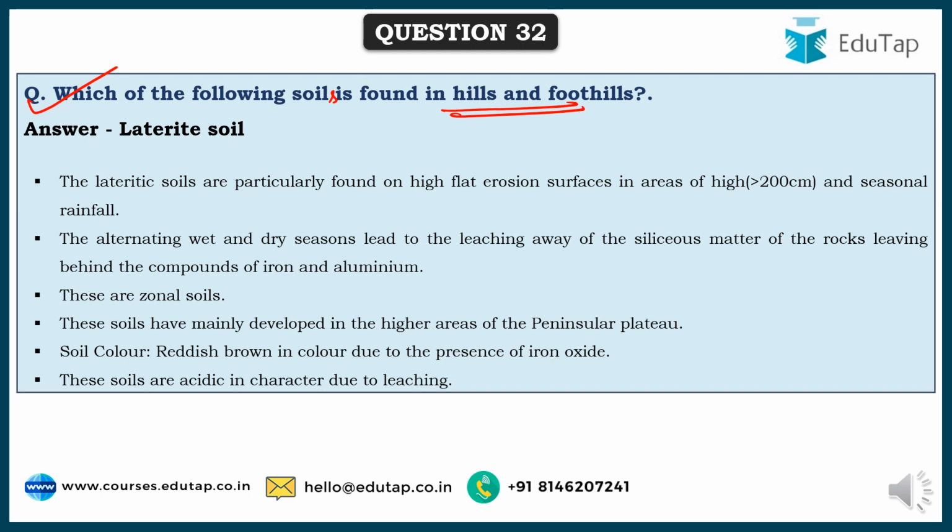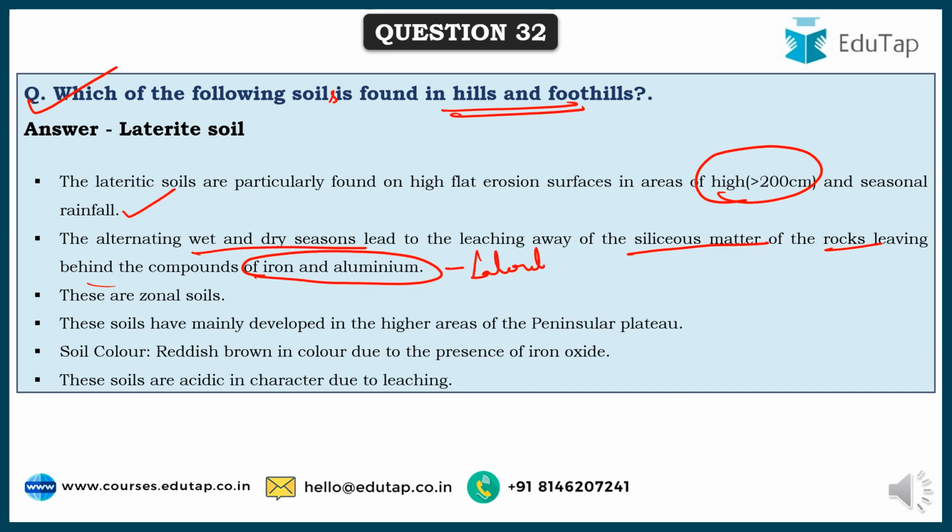particularly found in eroded soil areas where the height is greater than 200 centimeters, and there the area receives seasonal rainfall. Because of that alternating wet and dry seasons, which leads to leaching away of the siliceous matter of the rocks, leaving behind the compounds of iron and aluminium, which leads to the formation of laterite soils.